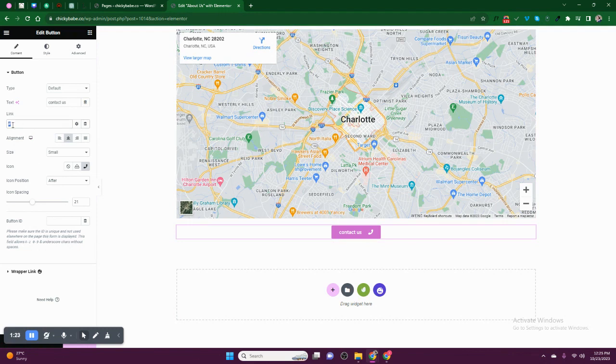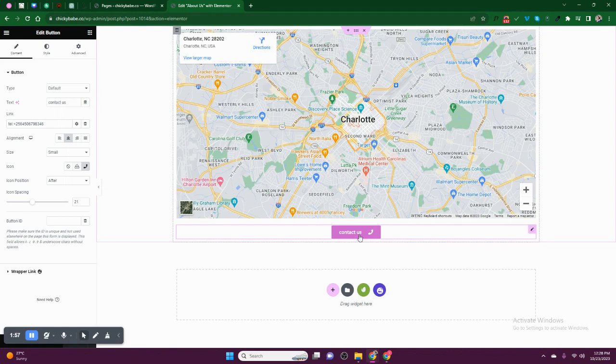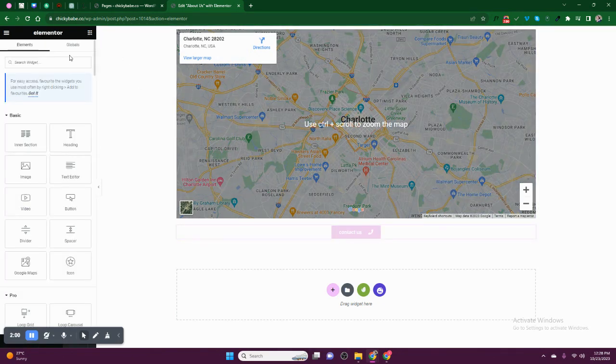via the link. Type TEL, then you add the contact. Either you put the country code like plus 256, then you put the number like that, or you can add any number on your contact number. Then after that, you can update. After updating, you can preview it just like this, or you can